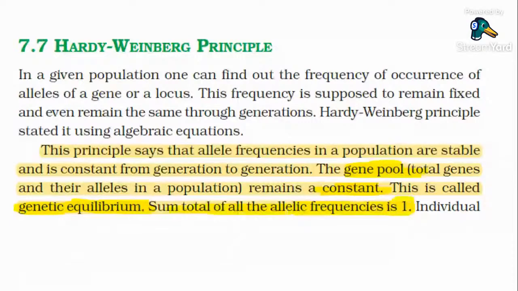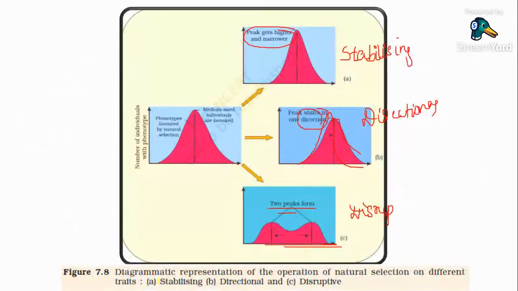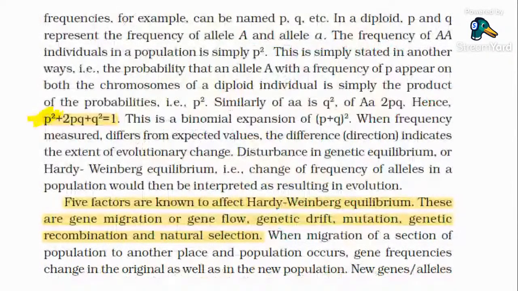Three types of selection: stabilizing, directional, and disruptive. You have to study this equation: p square plus 2pq plus q square is equal to 1. And disturbance in genetic equilibrium, or a change in the frequency of the allele, would result in evolution.